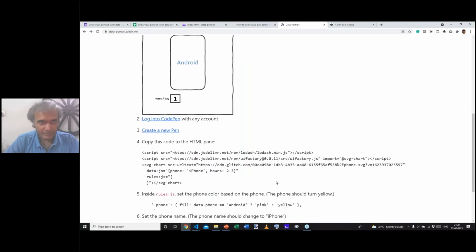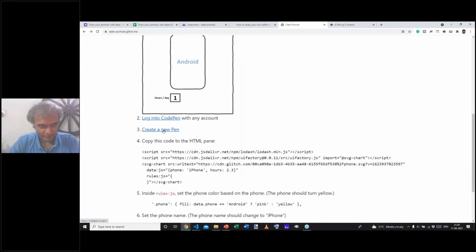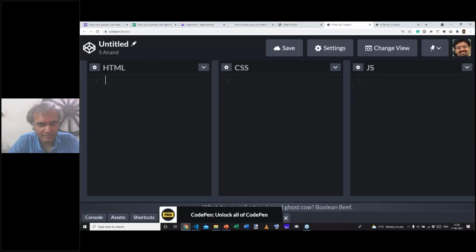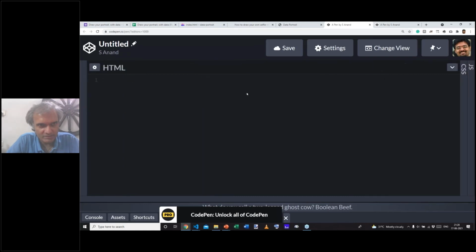The next step, so I'm going to create a pen as well. I've already logged in into CodePen, and I'm going to click on create a pen and create it. That gives me a section that has HTML, CSS, and JavaScript. We are only going to put in stuff in the HTML section, so you don't really need any of the CSS and JavaScript. You can resize it and just have the HTML part.